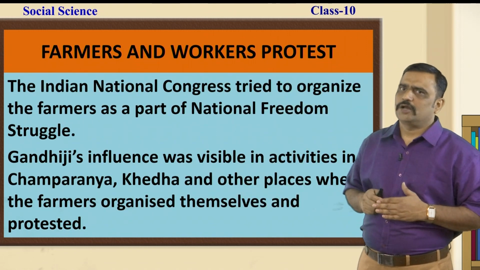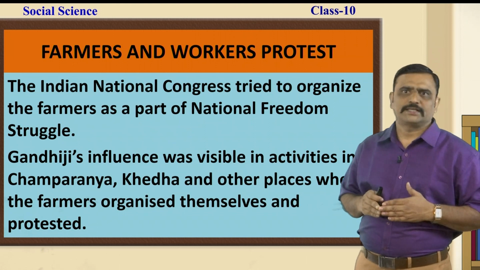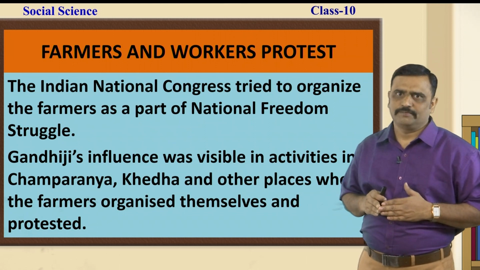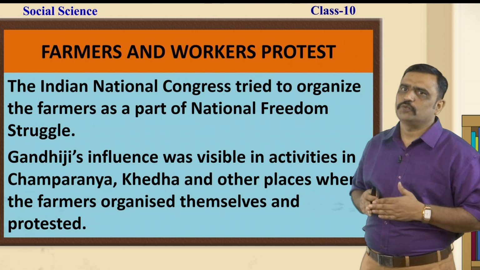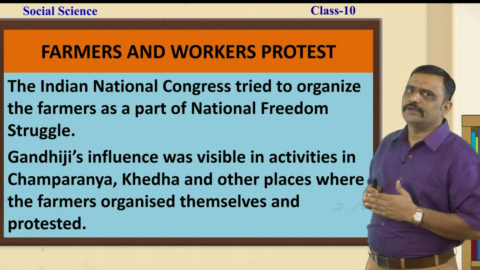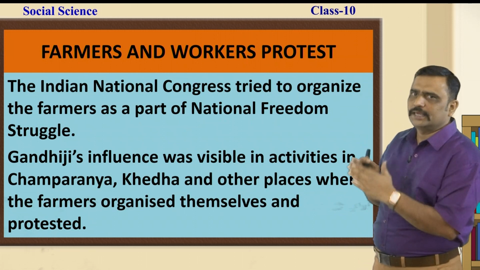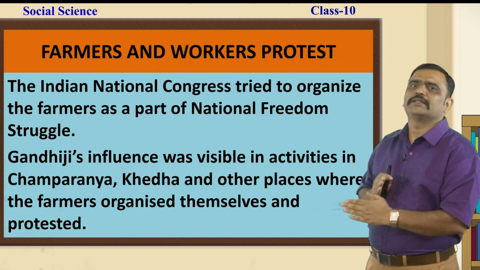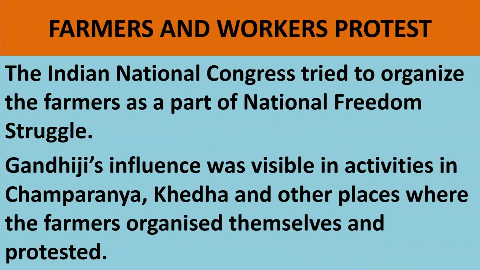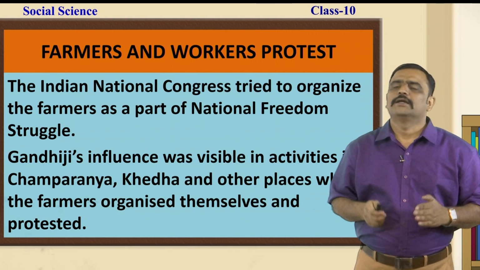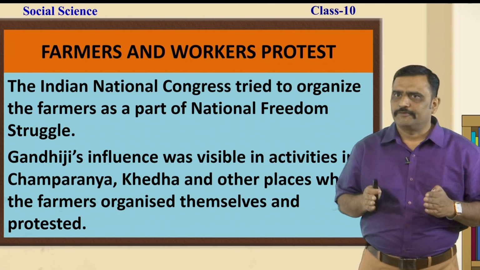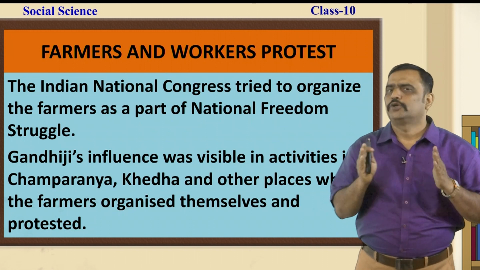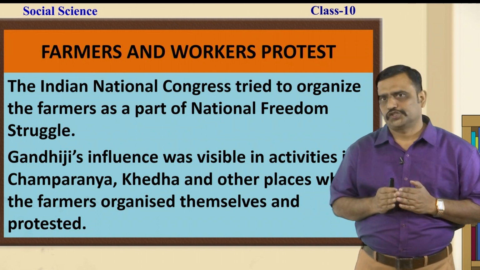The Indian National Congress tried to organize the farmers as a part of the national freedom struggle. Gandhiji's influence was visible in all the activities in Champaran, Kheda and other places where the farmers organized themselves as a protest. And Gandhiji gave a grand success to the farmers' organization.